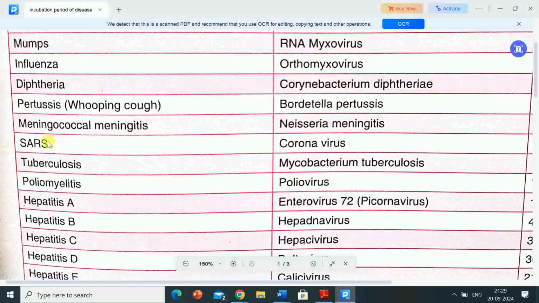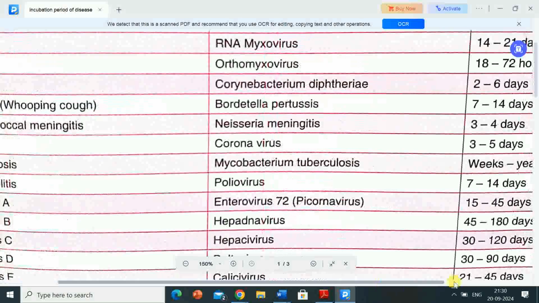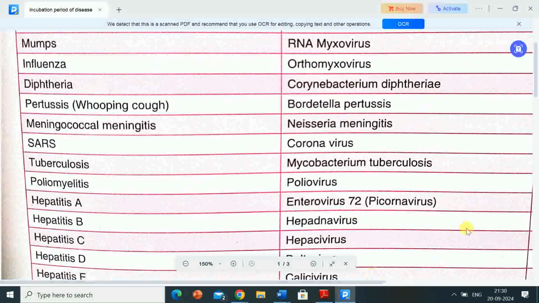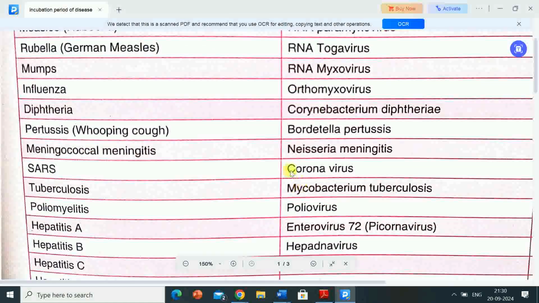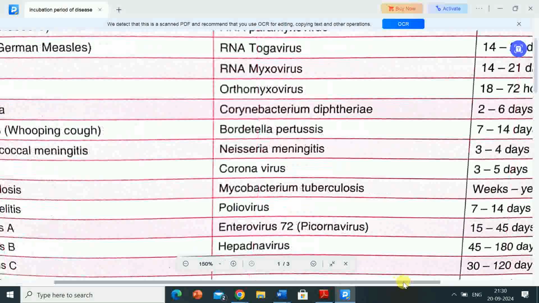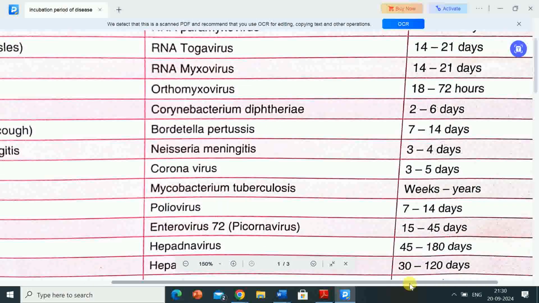Next disease is meningococcal meningitis. Its causative organism is Neisseria meningitidis, and incubation period is 3 to 4 days. Next disease is SARS. The causative organism for SARS is coronavirus and its incubation period is 3 to 5 days.